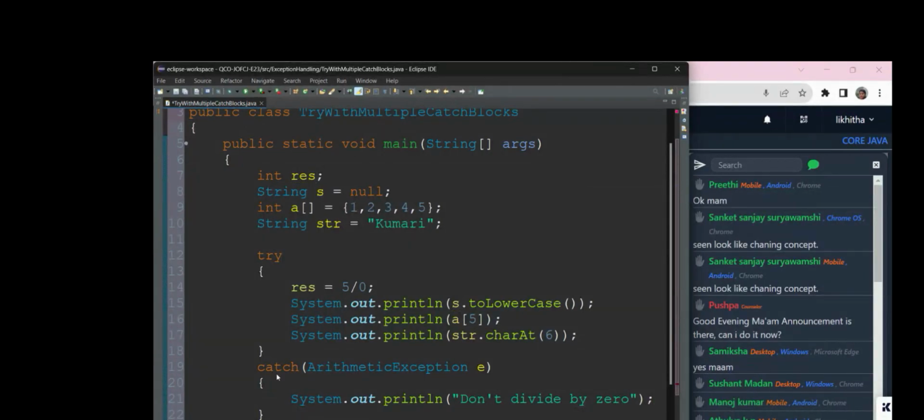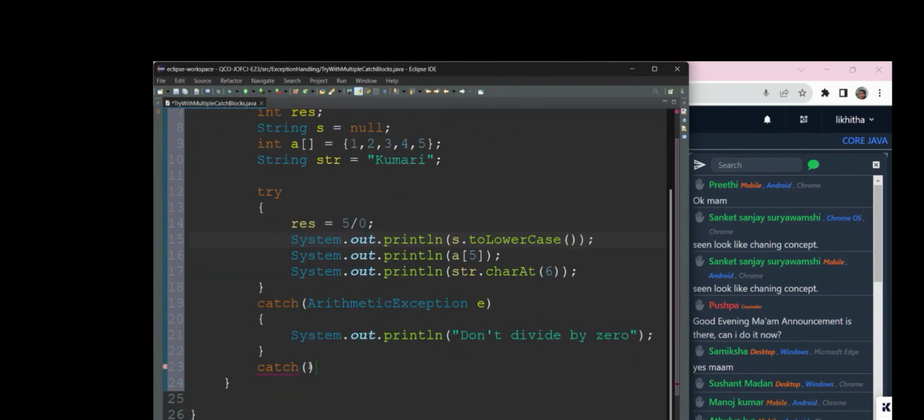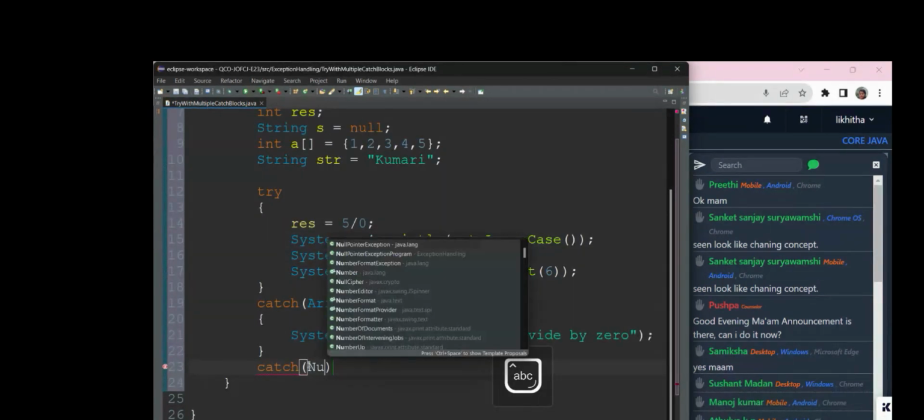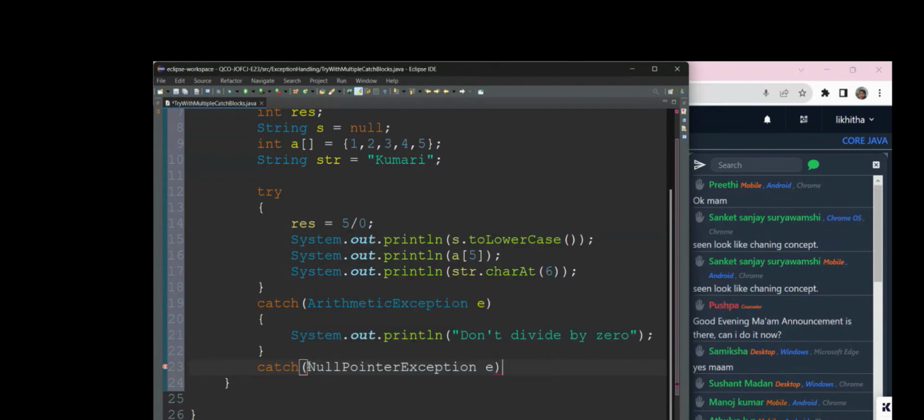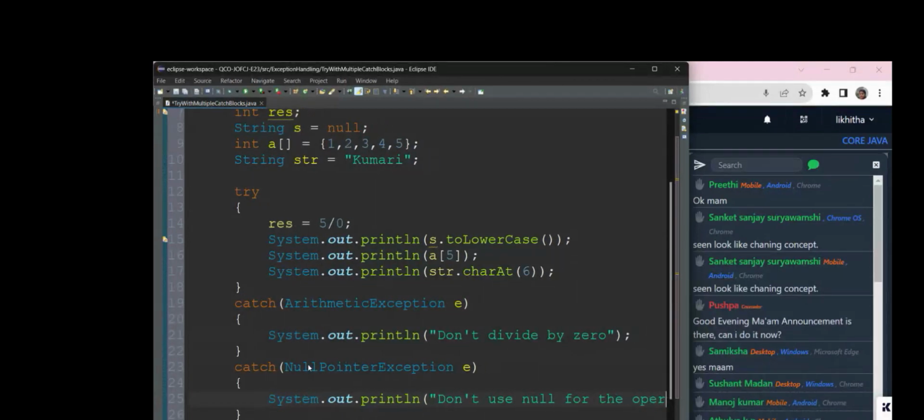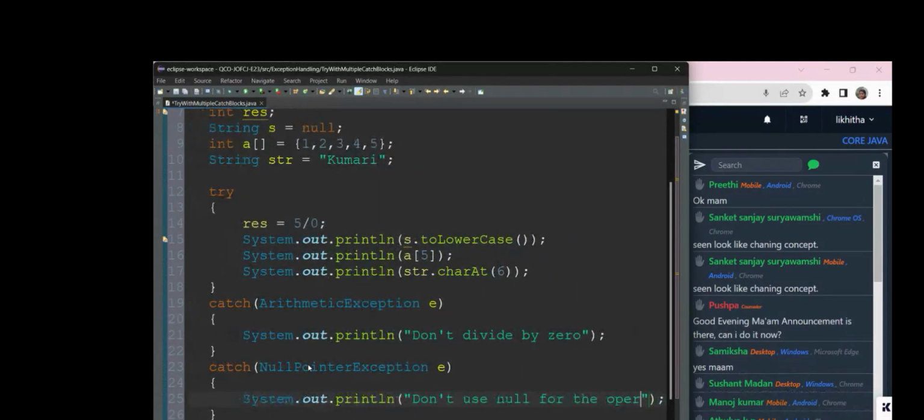Next, in the second statement, line number 15, we might get a null pointer exception. So we have to write that also, null pointer exception. Now we have to tell the reason: we can't use null for the operation. You can give your own reason, for any kind of exception. So we shall tell: don't use null for the operations.